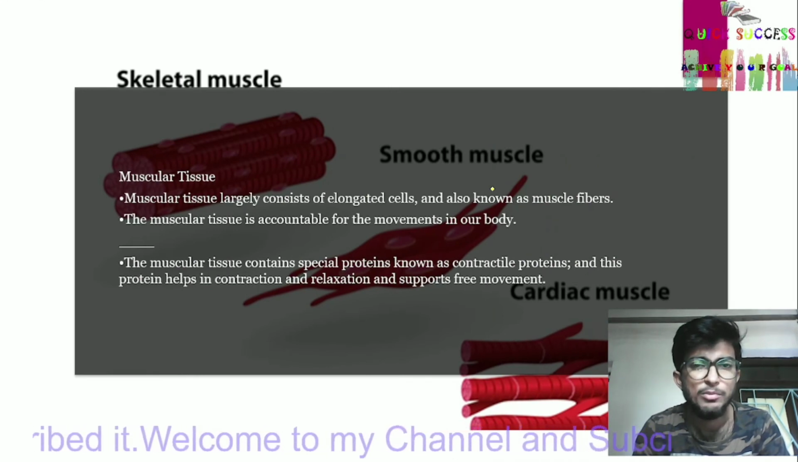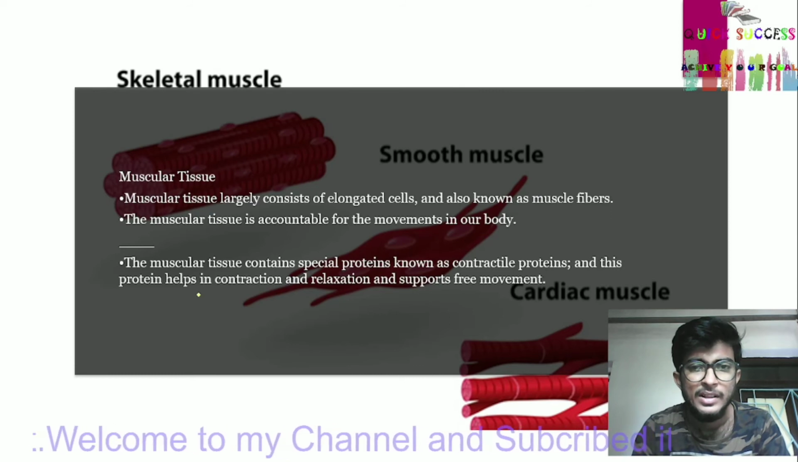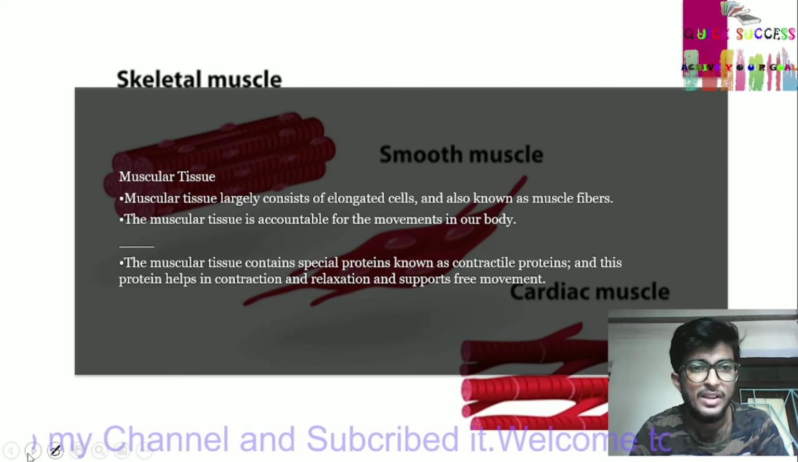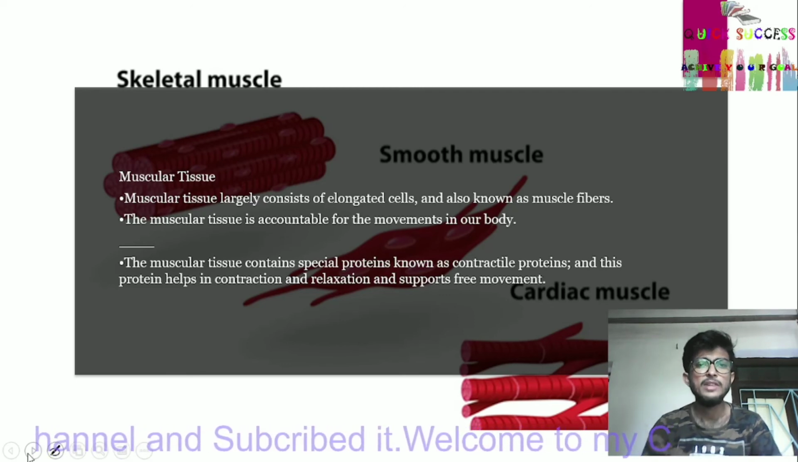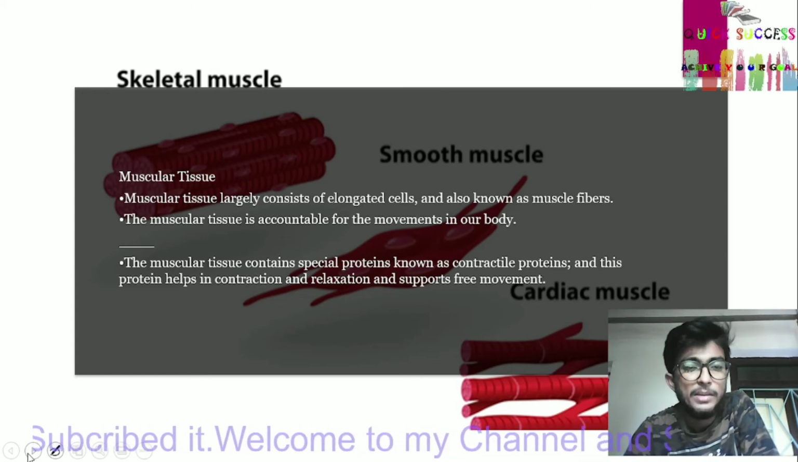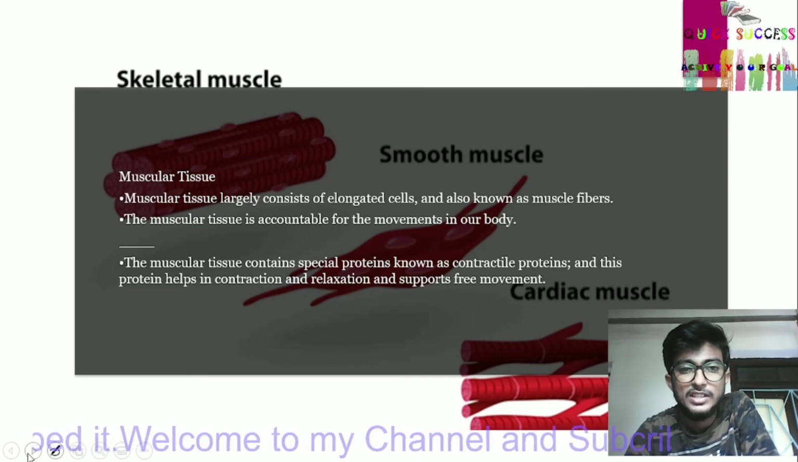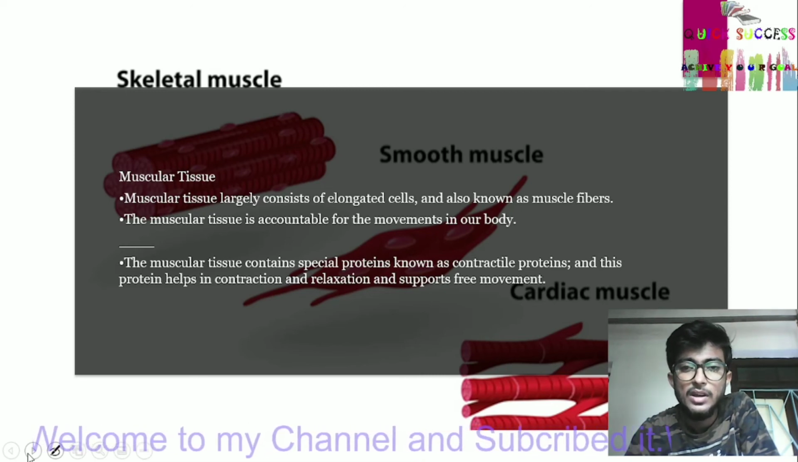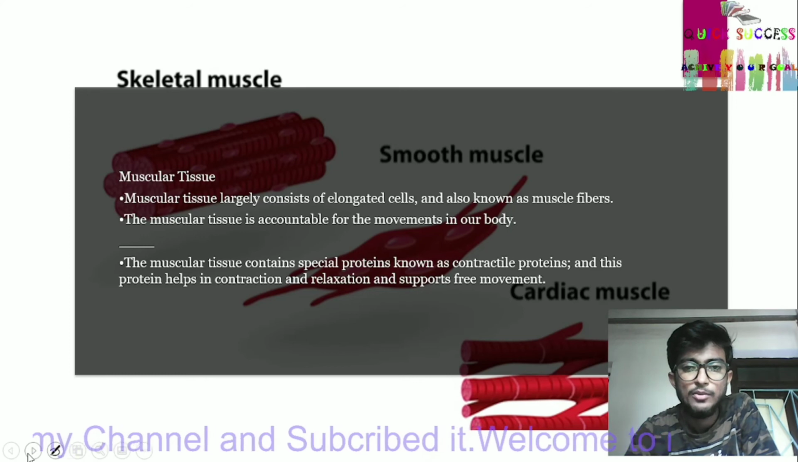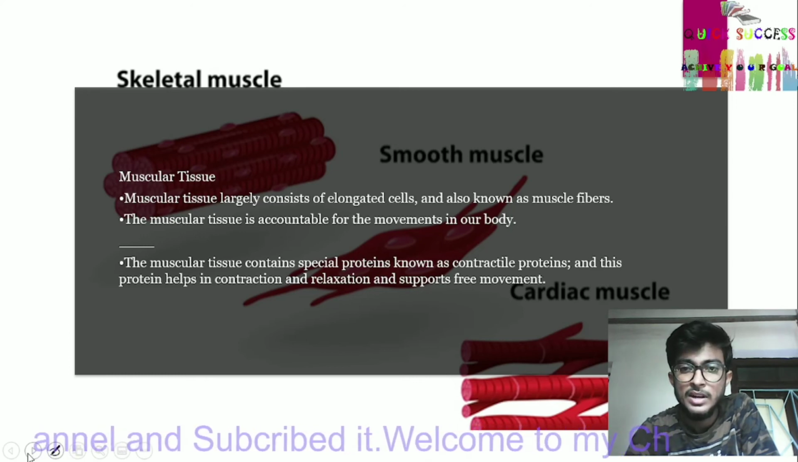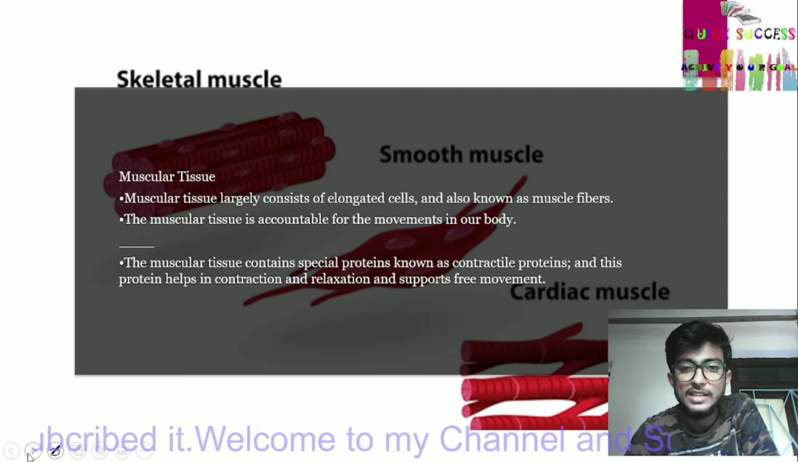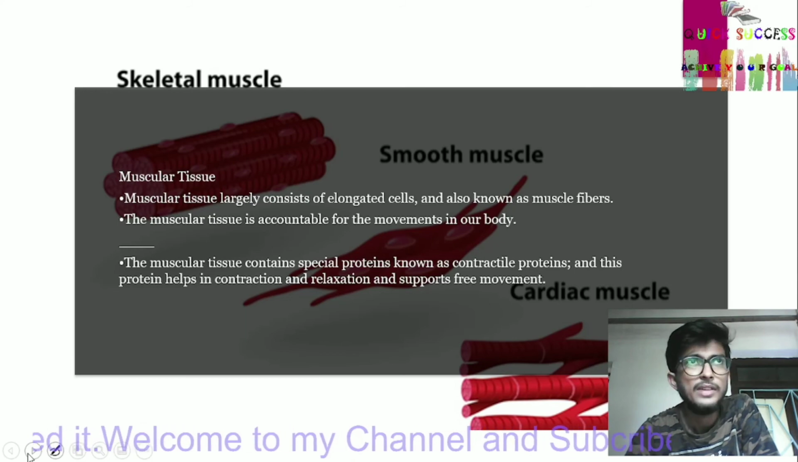Skeletal muscle, smooth muscle and cardiac muscle. This is muscle tissue. Muscular tissue largely consists of elongated cells, also known as muscle fibers. The muscular tissue is responsible for movement in our body. The muscular tissue contains special proteins known as contractile proteins, and these proteins help in contraction and relaxation and support free movement.